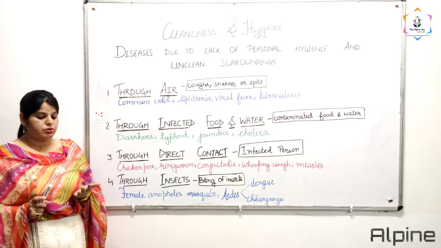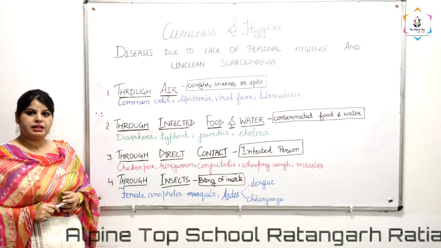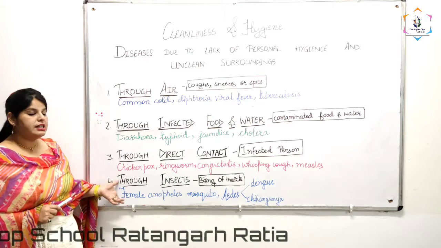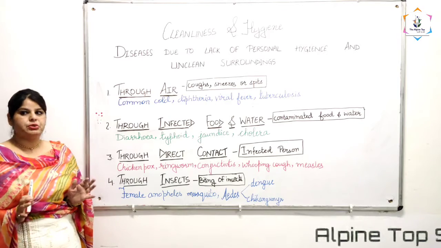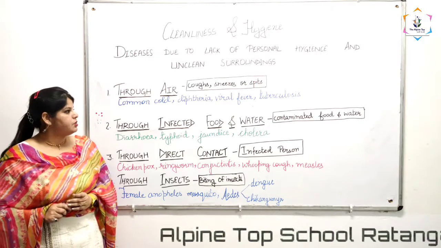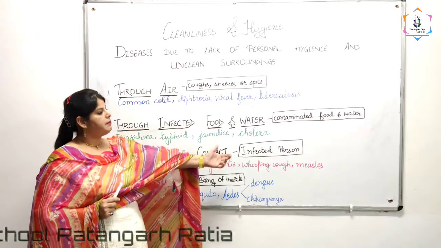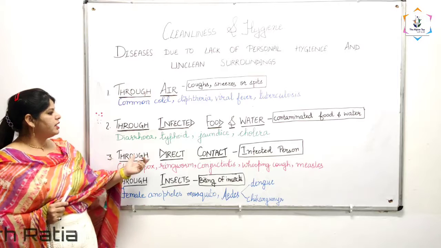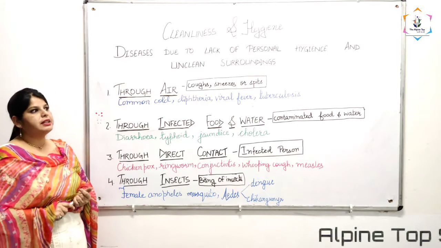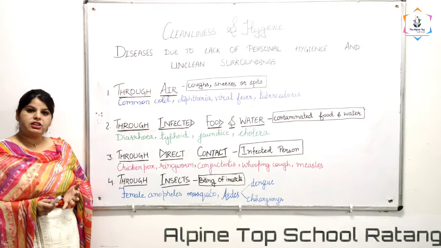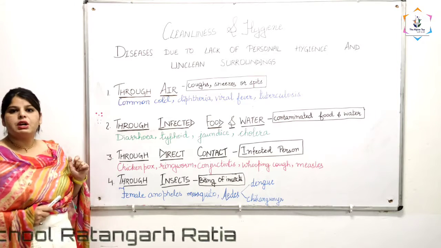You have to keep yourself clean. You have to keep your surroundings clean. How can you keep your surroundings clean? You should regularly change the water of your cooler. Then you should maintain proper personal hygiene also. As you all know, chickenpox, ringworm, conjunctivitis, whooping cough and measles spread through direct contact. So you should avoid sharing towels, handkerchiefs or clothes of other persons. That way you will maintain your personal hygiene.